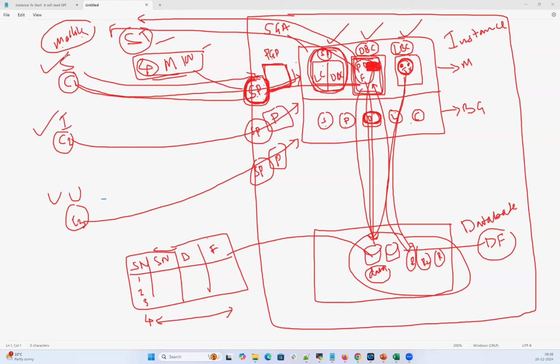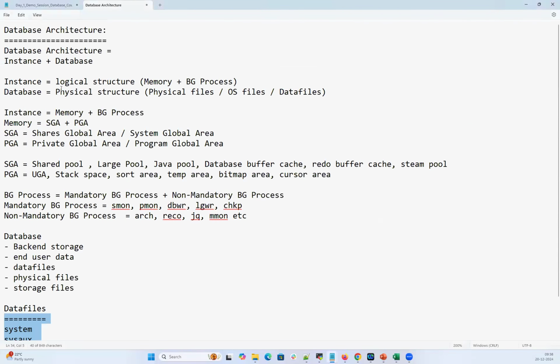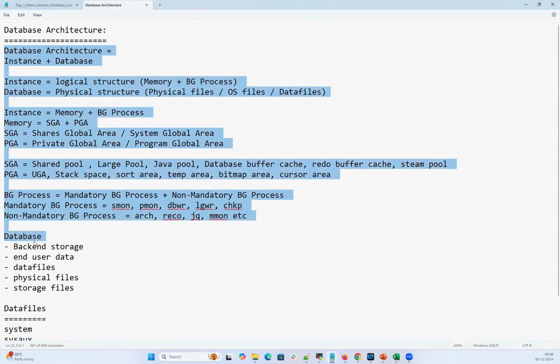So this transaction process, what I explained, you have to explain when the interviewer asks how the select query works, how the insert query works, how the update query works, how the end users connection is going to work to my database. Then you should be able to explain this process. But for the underlying fundamental question at the very beginning, what I asked, please explain about database architecture, you should be able to explain about database and instance. That is more than enough.